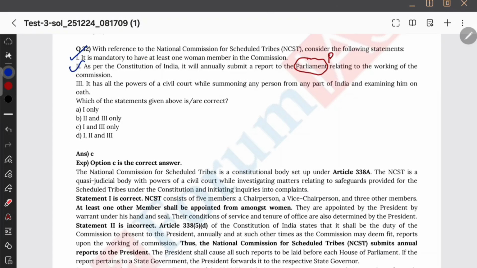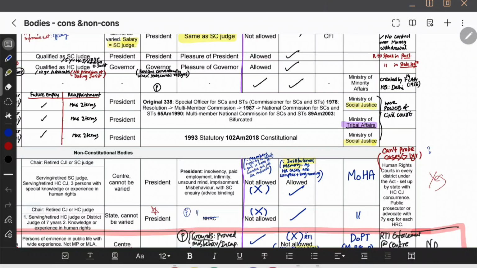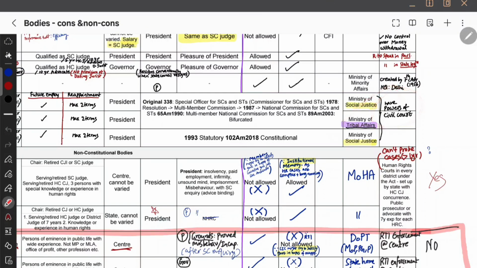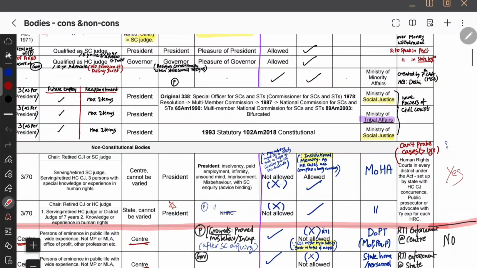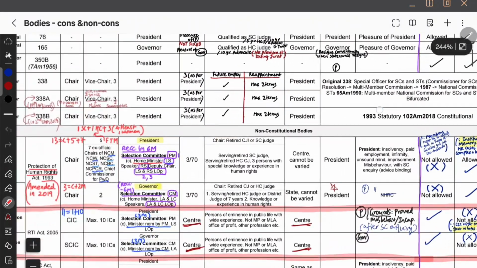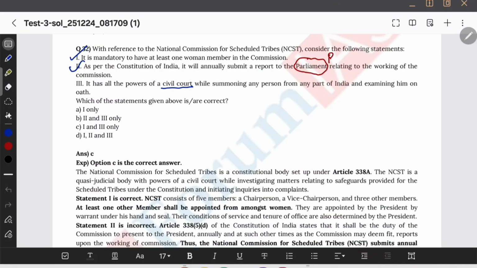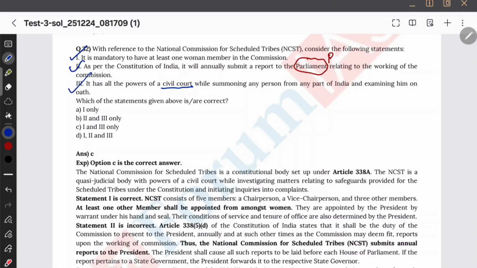Okay. Next, it has all the powers of a civil court while summoning any person from any part of India and examining him on oath. Do you think this is correct? They are having power similar to a civil court? I haven't studied, I don't know. It's a constitutional body, maybe it has the powers. Oh shit, I missed it. It is already in my notes. They have powers of a civil court, it means they can summon. So NCST, NCSC, etc. are having powers of a civil court. Therefore SC, OBC, they all have civil court powers. Therefore, all 3 options are correct.